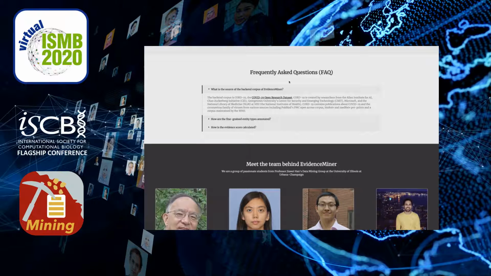Here we give some answers to some frequently asked questions. First, what is the source of the backend corpus? Currently, Evidence Miner takes this COVID-19 open research dataset as the backend literature corpus. Since this dataset is constantly growing, our system is also constantly updating to keep up with the most up-to-date research.